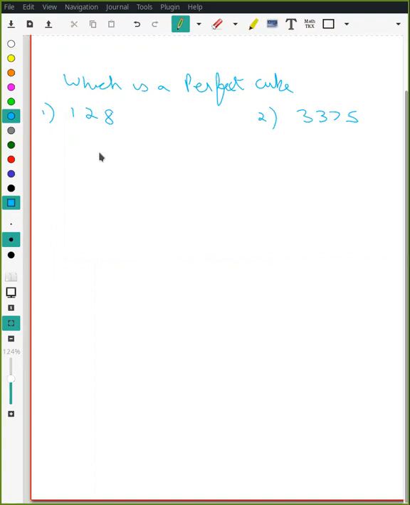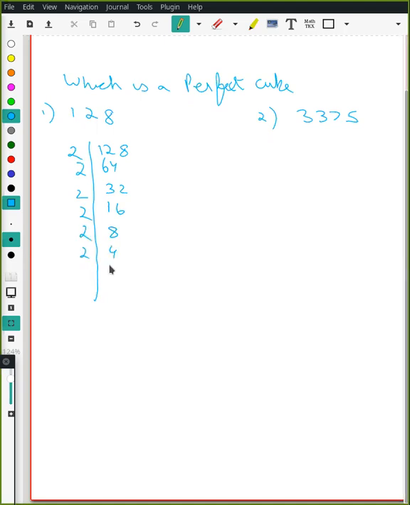Prime factorization method. Okay, do the prime factors quickly. So it will be 64, then 32, then 16, then 8, then 4, then 2, and 2. And 1 in the end, right? So 128 can be written as 2 into 2 into 2 into 2, like that 7 times.